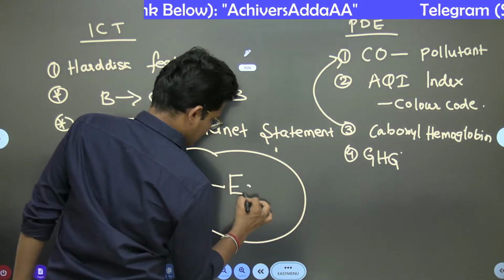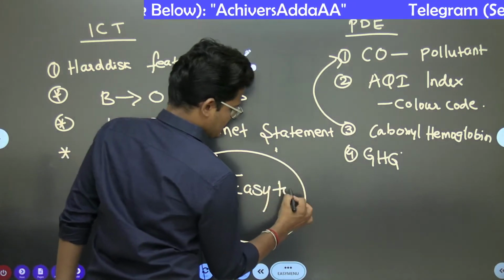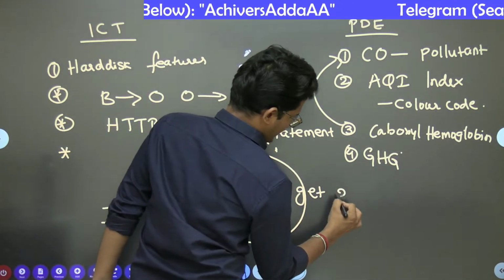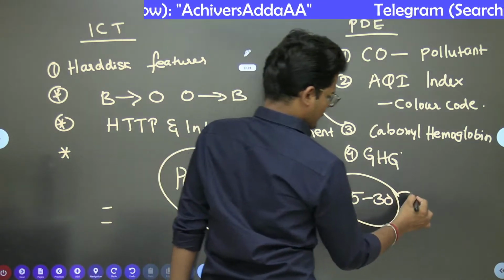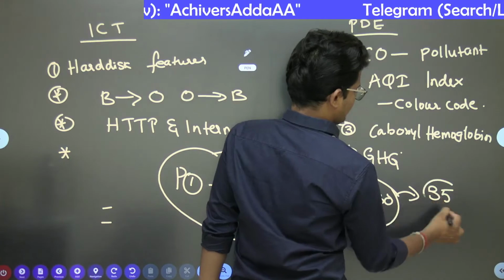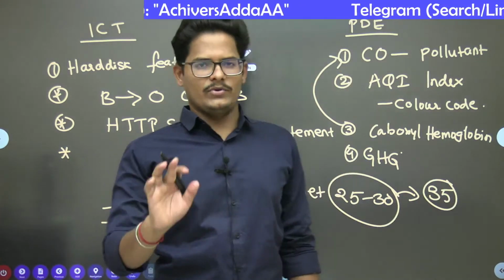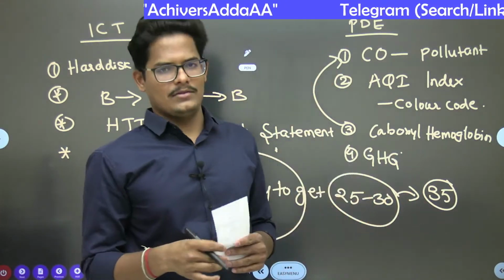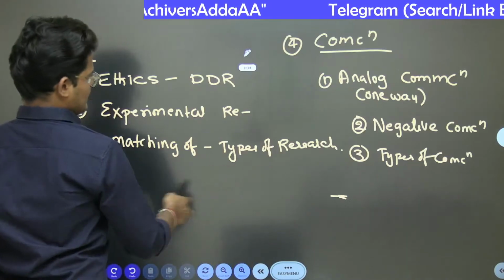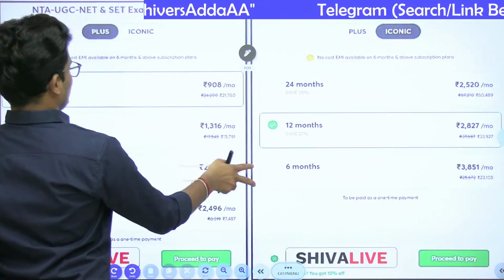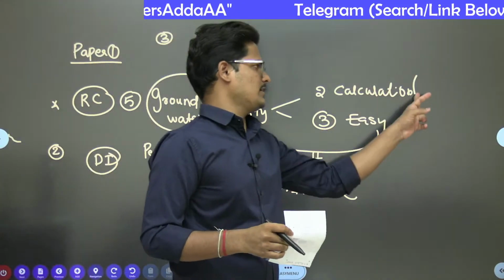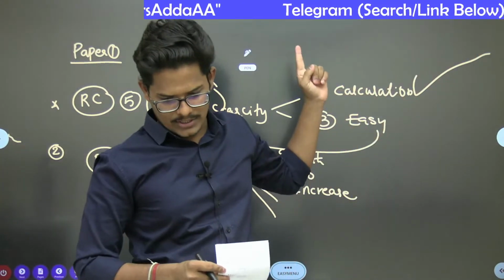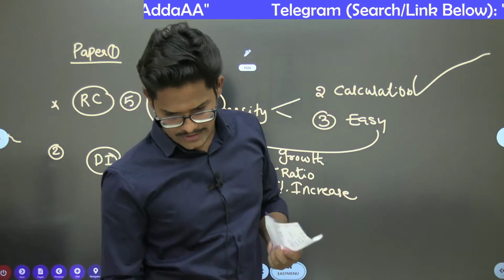I would say, easy and easy to get 25 to 30 marks. So if you put some more effort, the prepared candidate can get 35 also, because the commerce students were telling like we can handle. The only unexpected thing was in reading comprehension, groundwater scarcity, the people and environment related calculation, which took a lot of time.